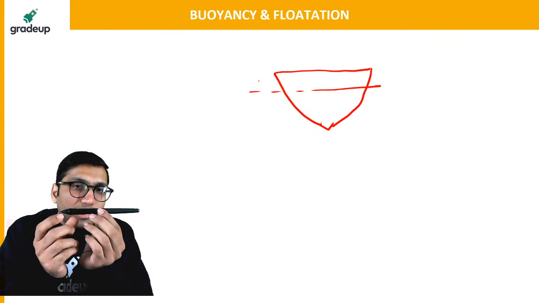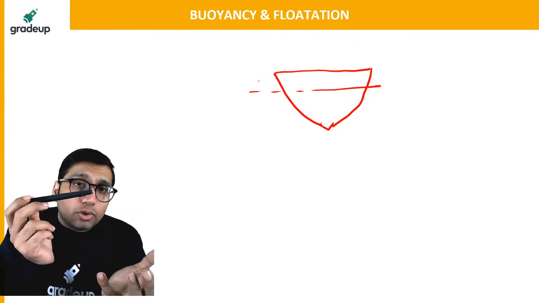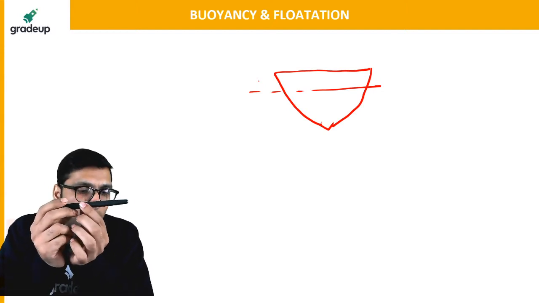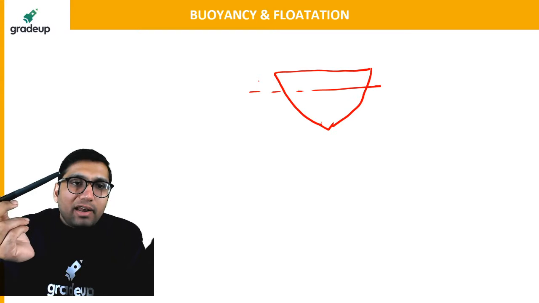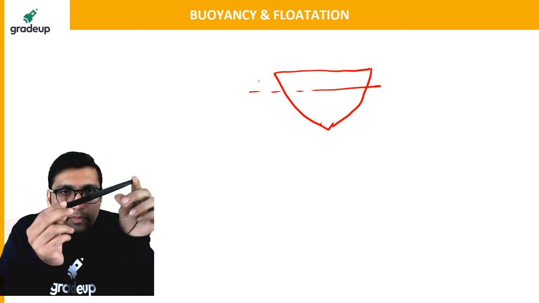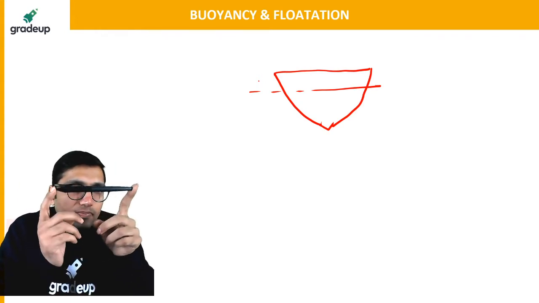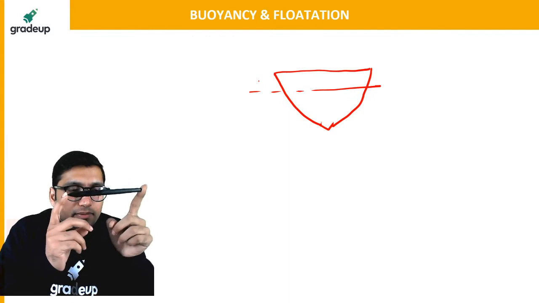If you have traveled in a boat, maybe not in the ocean, you must have felt that whenever there is some displacement in the boat, it has a displacement in the lateral direction like this.